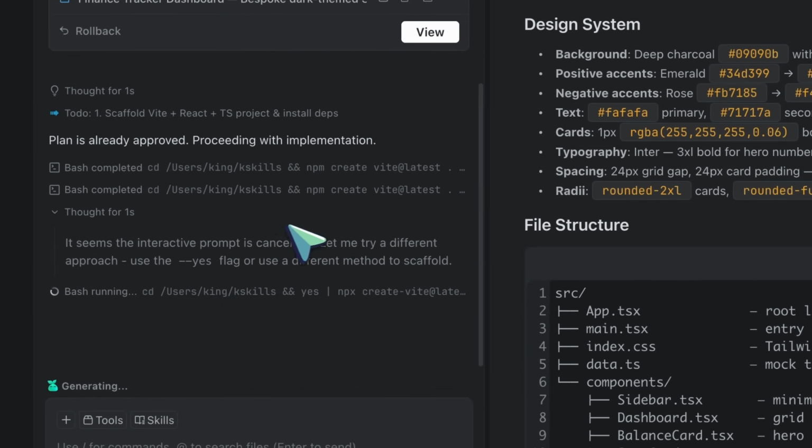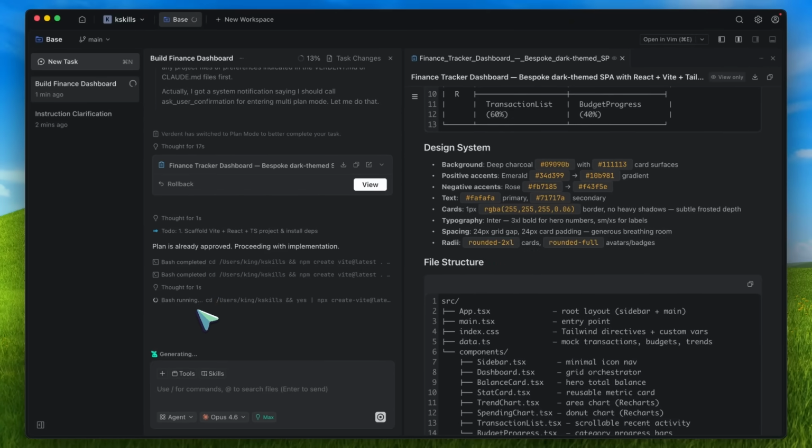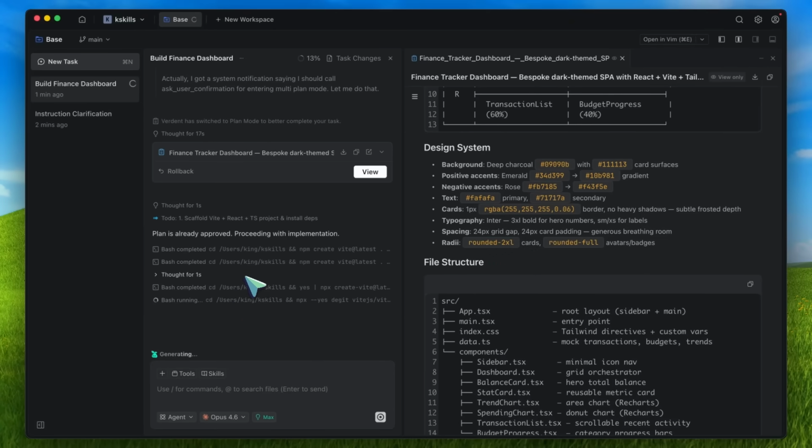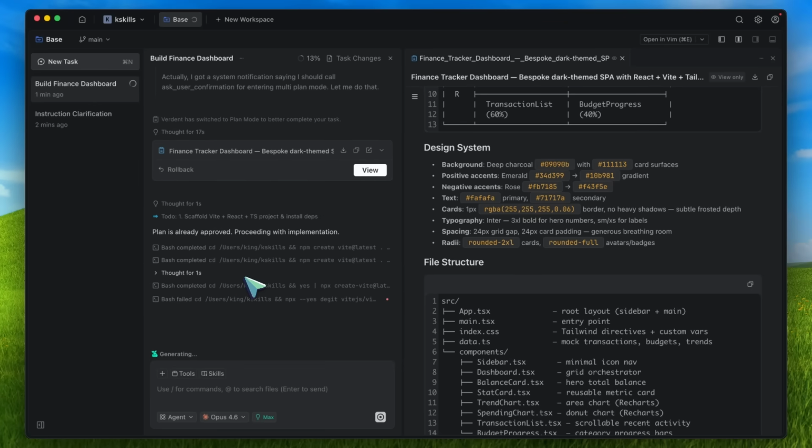So, the point is not really Verdent itself. The point is that these guidelines are portable. If your tool gives you a place for rules, agent memory, or system-level instructions, you can usually carry the same ideas over. And that is one of the biggest strengths of this repo. It is not tied to some magical proprietary feature. It is a reusable way of making AI coding agents behave more like careful engineers.